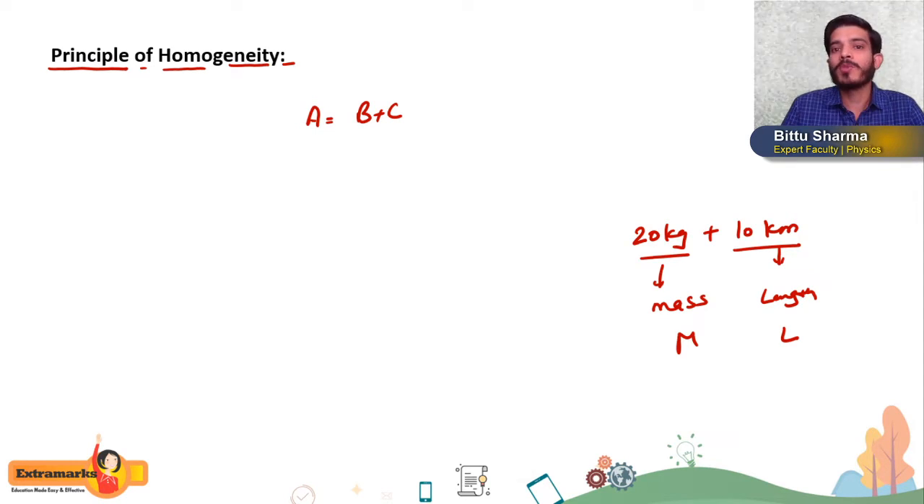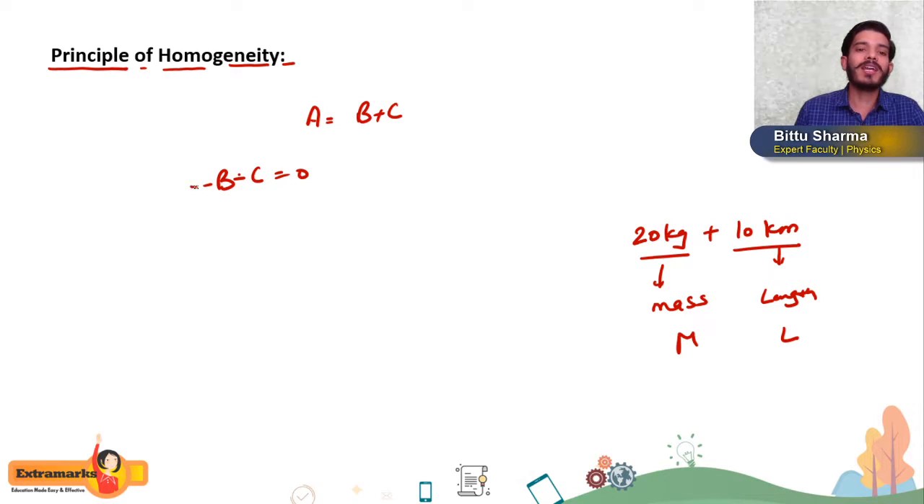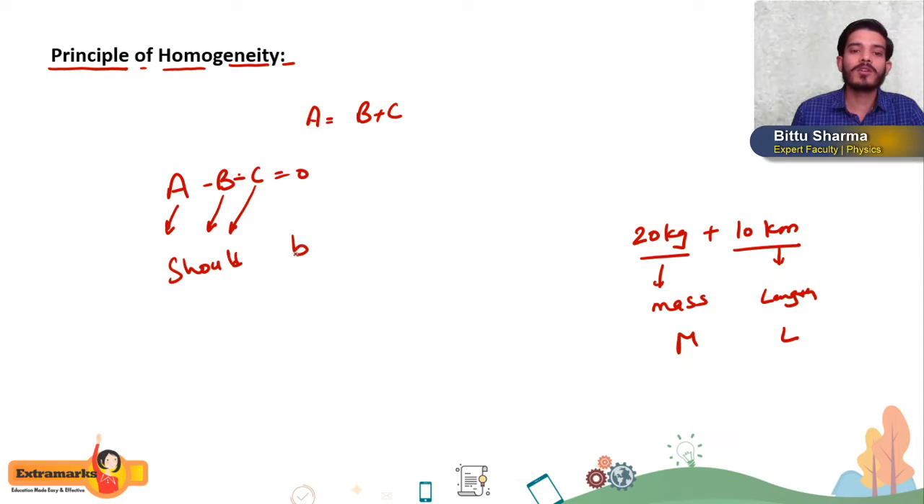What about A? Do you think A should also have the same dimension as B and C? Yes, absolutely correct. A should also have the same dimension. How? Because the same equation I can write as A minus B minus C is equal to 0. Now you can say the dimension of A, dimension of B, dimension of C should be the same. This is the principle of homogeneity.